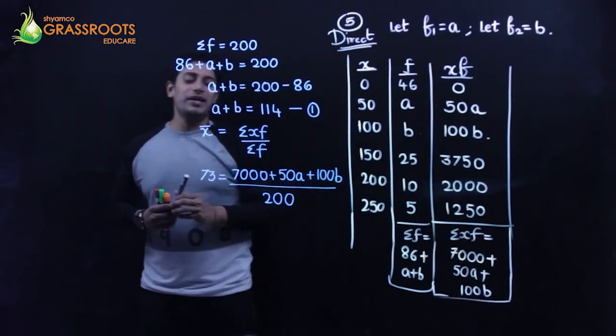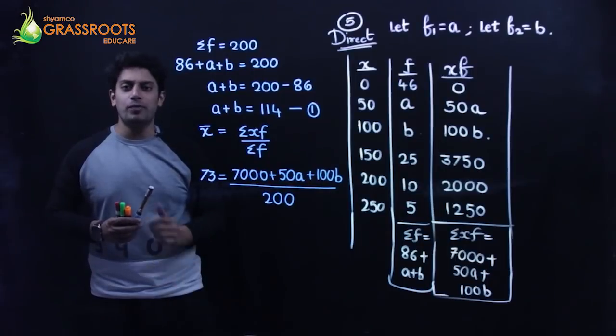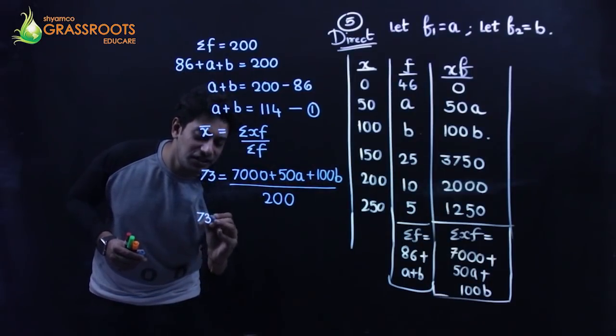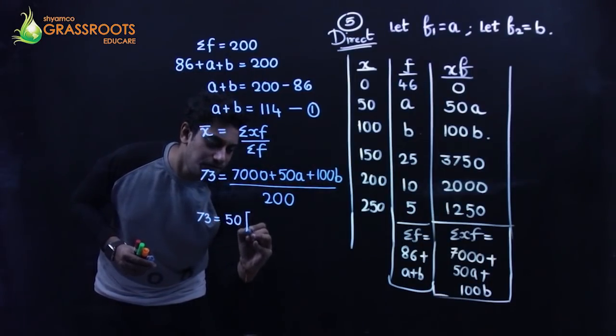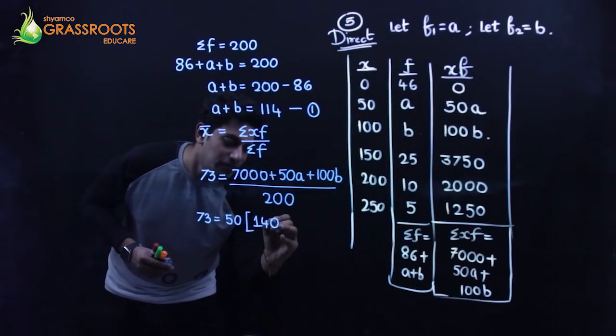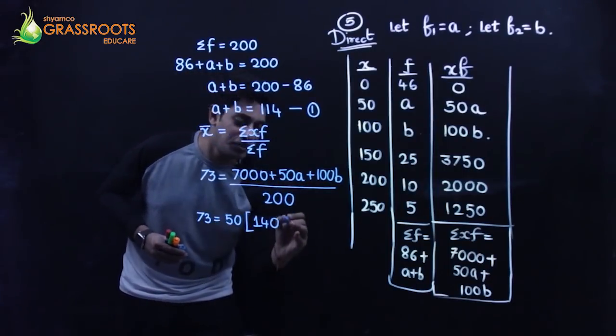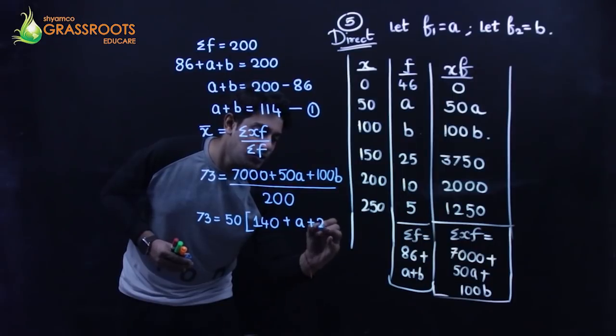Now what you can do is take 50 common from the numerator. So you get 73 is equal to 50 times, if you take it common, 140 out here, because out of 7000 if 50 is common, 140 is left, plus A plus 2B.